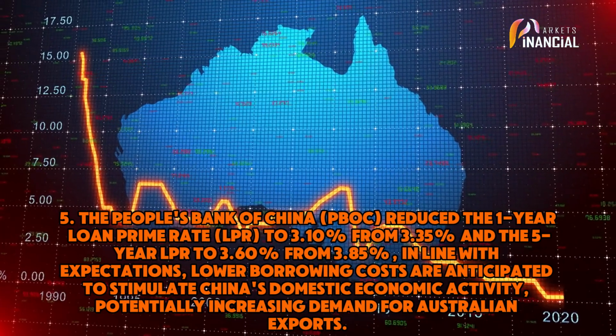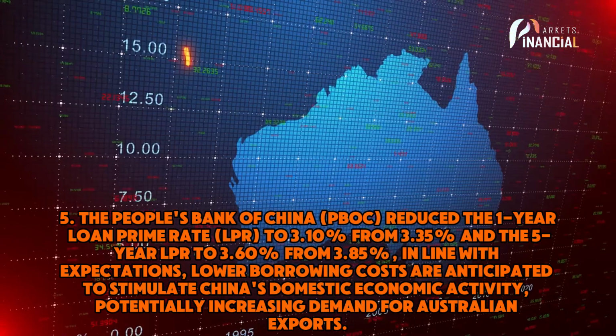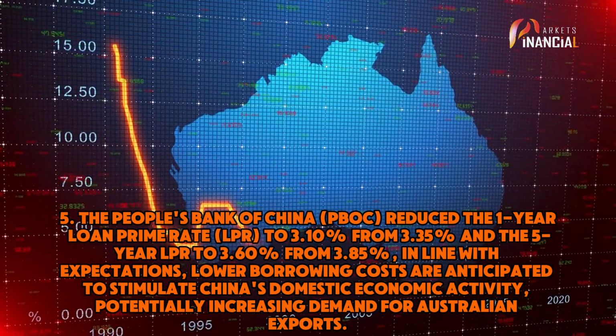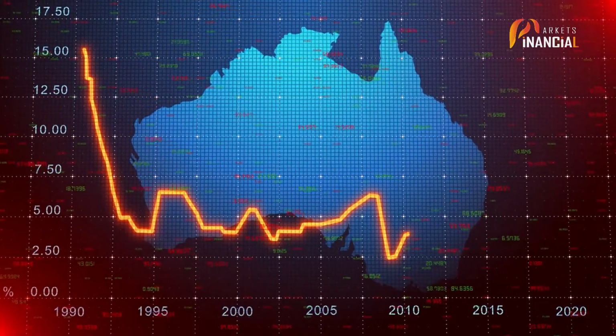6. The People's Bank of China, PBOC, reduced the one-year loan prime rate, LPR, to 3.10% from 3.35% and the 5-year LPR to 3.60% from 3.85%, in line with expectations. Lower borrowing costs are anticipated to stimulate China's domestic economic activity, potentially increasing demand for Australian exports.